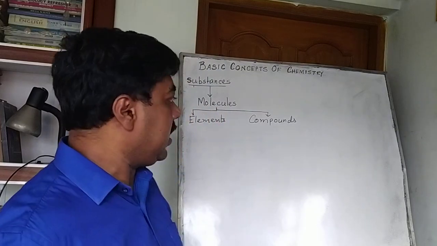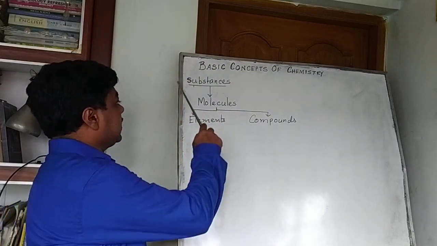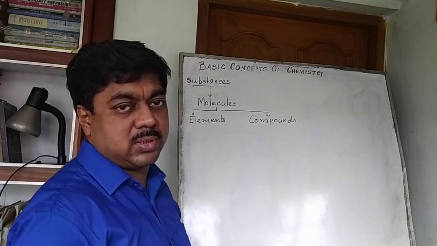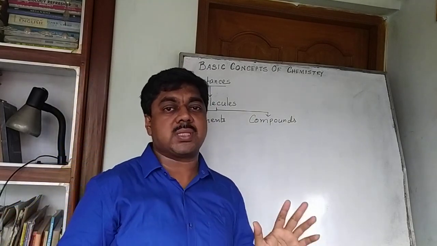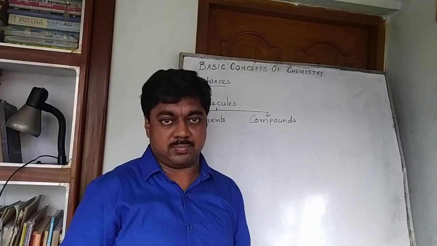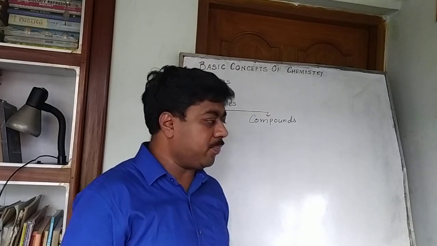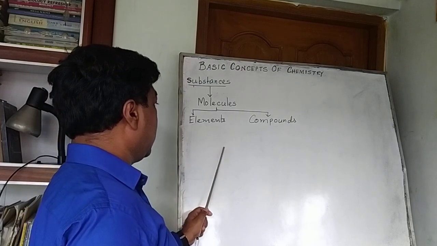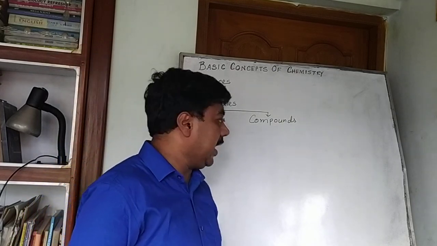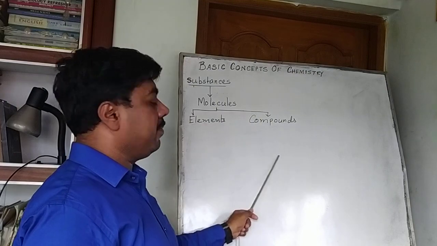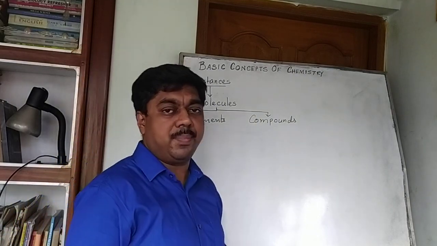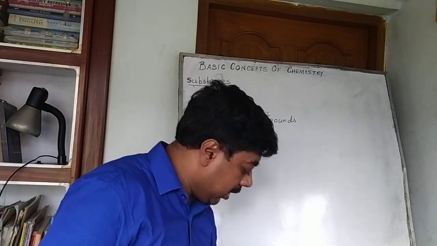So basically the substances are classified into elements and compounds. These are the pure substances of chemistry. So let us come to that point now. The pure substances of chemistry are classified into elements and compounds. I repeat, elements and compounds. Let me give you one example.